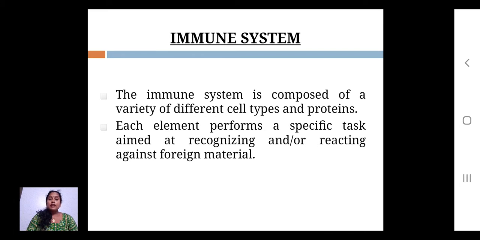After that, we have to discuss what an immune system is. Immunity is an ability of multicellular organisms to resist the unwanted things or foreign substances.